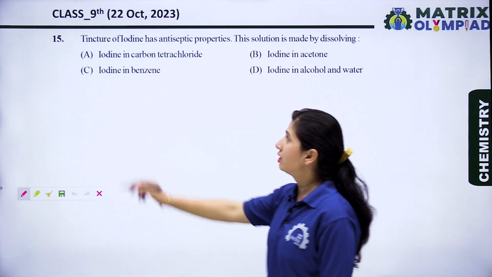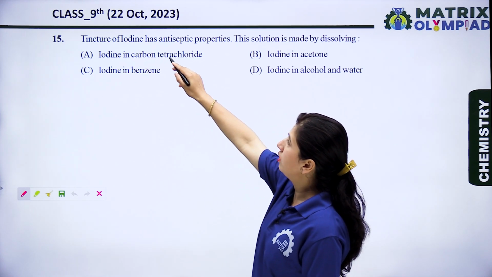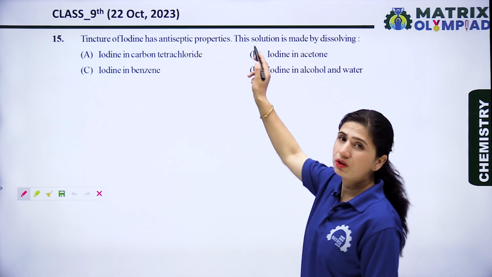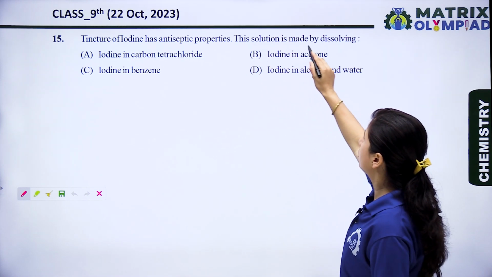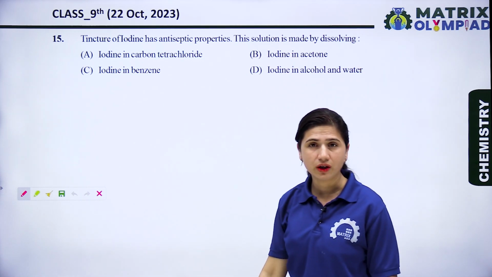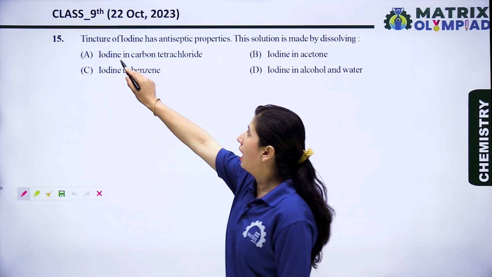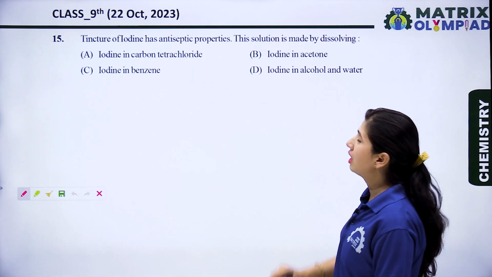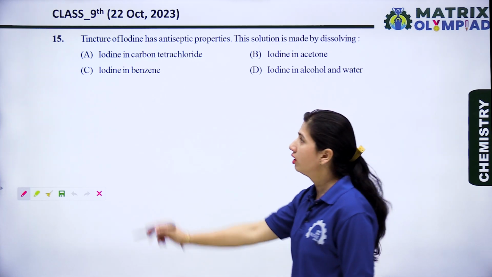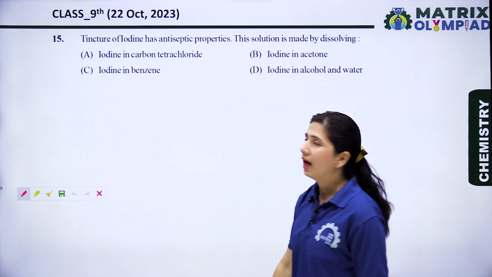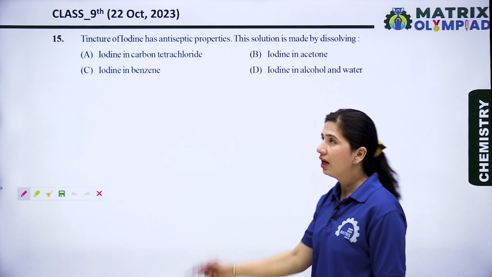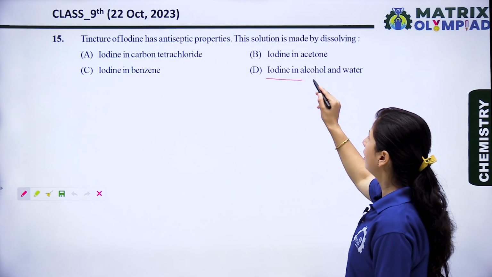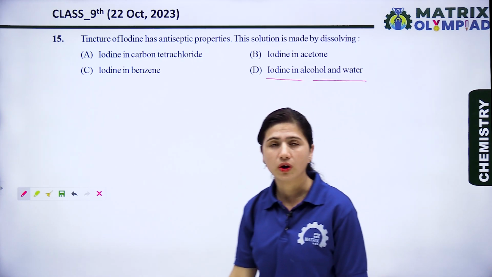The question is, tincture of iodine has antiseptic properties. This solution is made by dissolving: option A is iodine in carbon tetrachloride. Option B is iodine in acetone. Option C is iodine in benzene. And option D is iodine in alcohol and water.